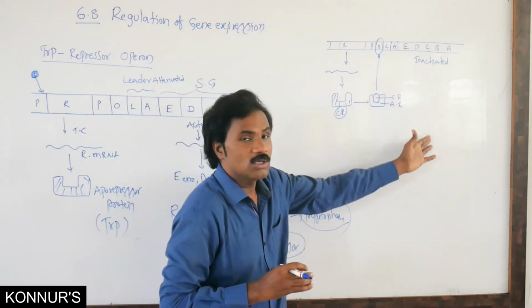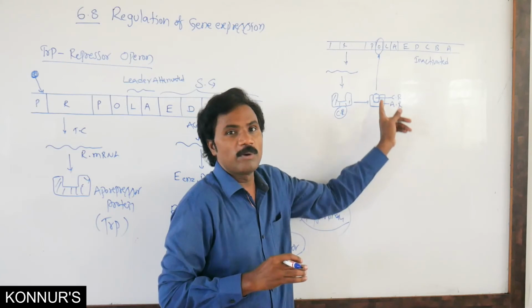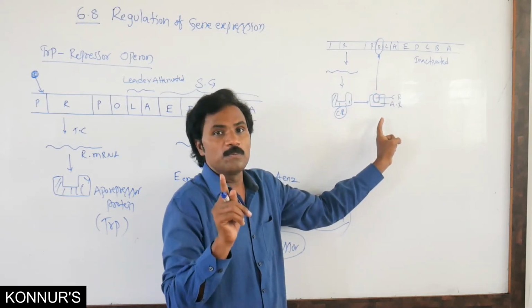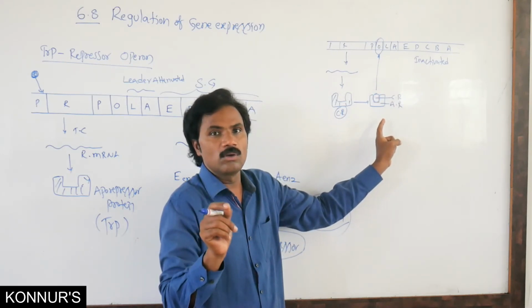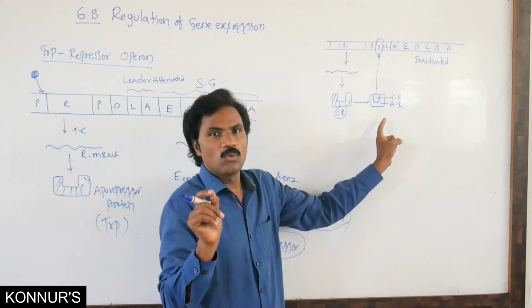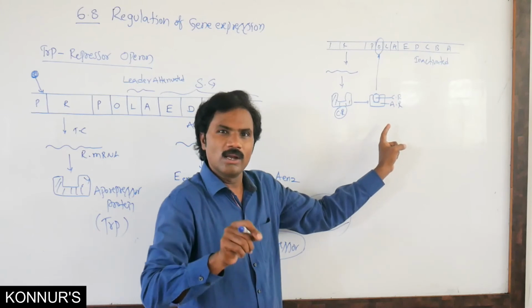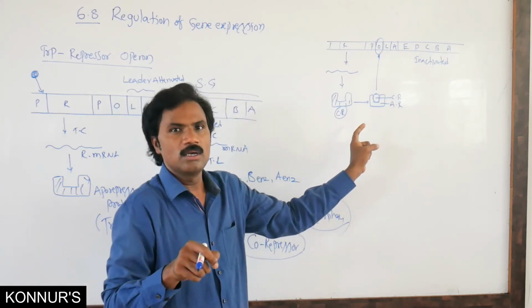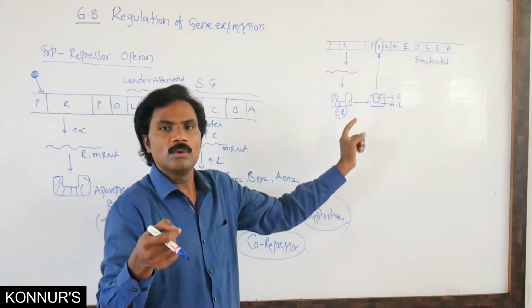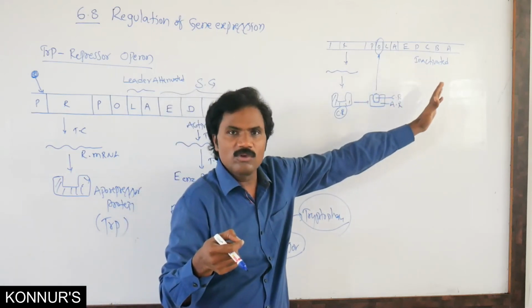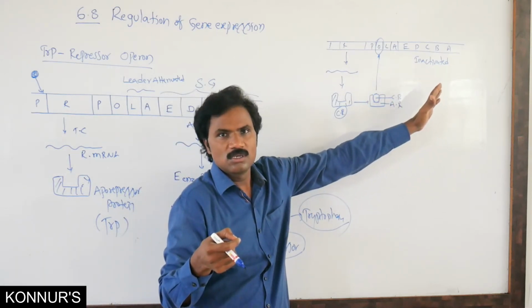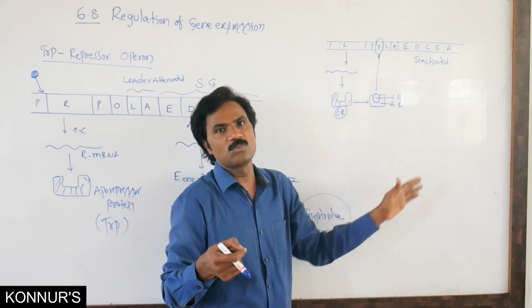All these processes stop here. When it binds, that is important. The aporepressor itself is unable to bind on the operator. When the corepressor binds along with the aporepressor, then it is ready to bind on the operator, and automatically stops the further activation of the structural genes, so transcription and translation cannot occur.